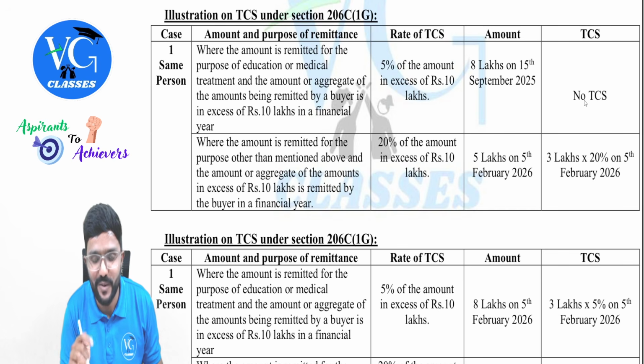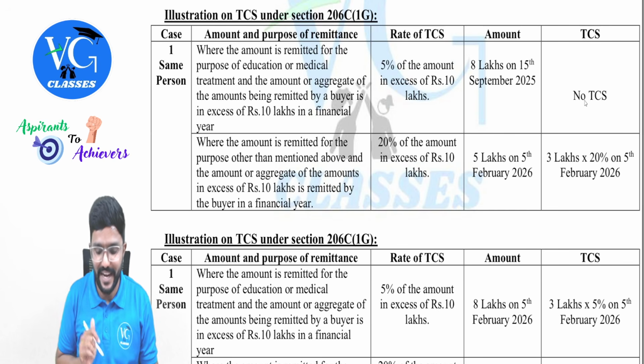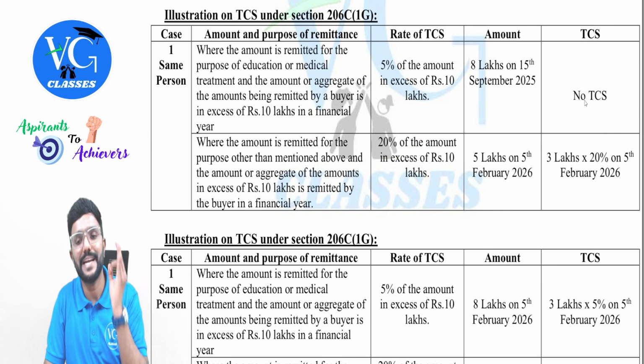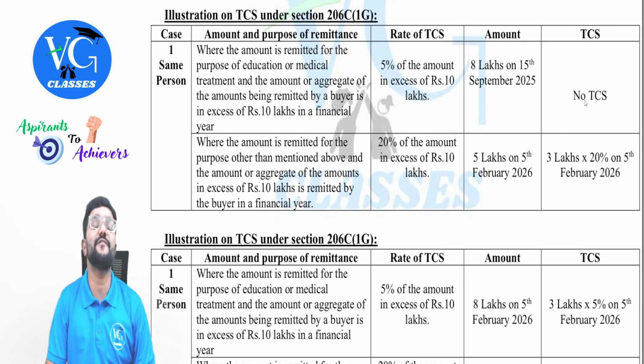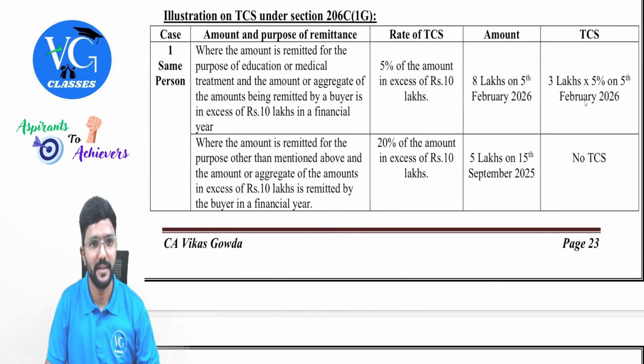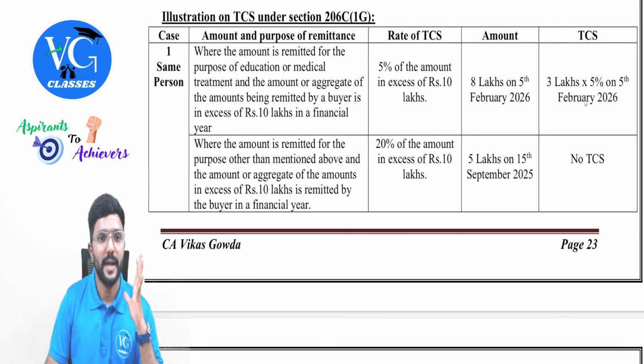What is the purpose now? Other than medical and education. So this rate would be applicable, 20%. So on 3 lakh, 20% TCS would be collected on 5th February, guys. Got it? Yes, sir.